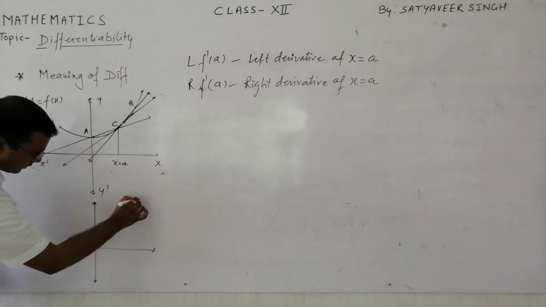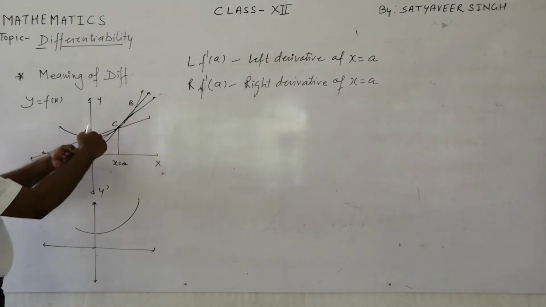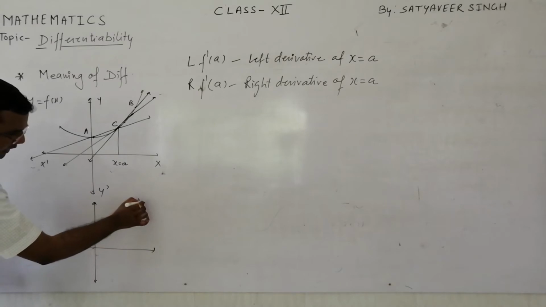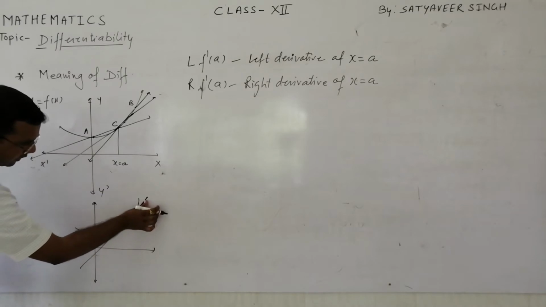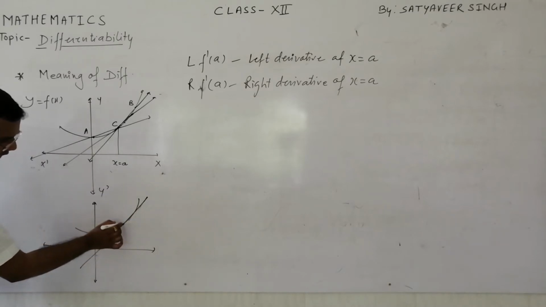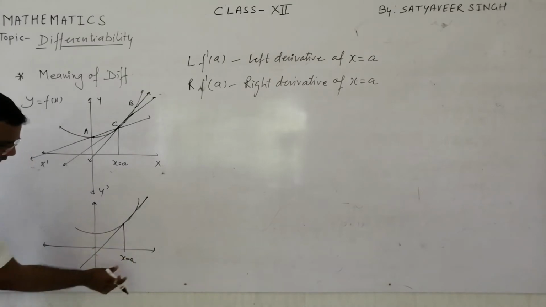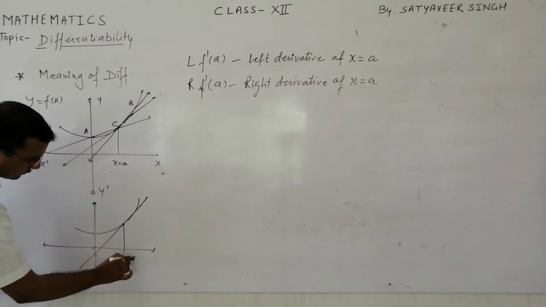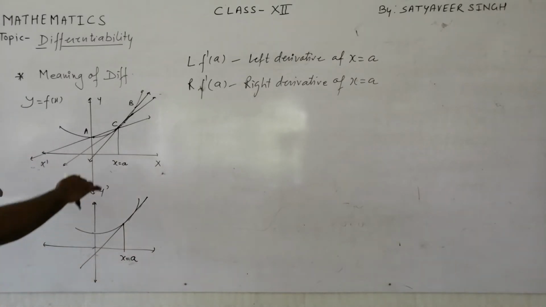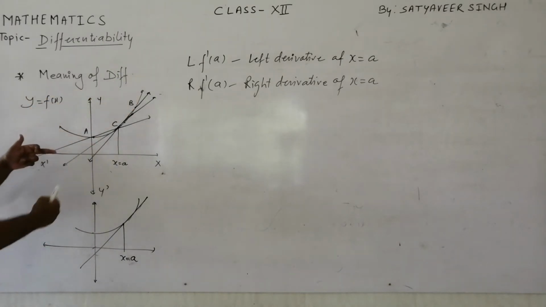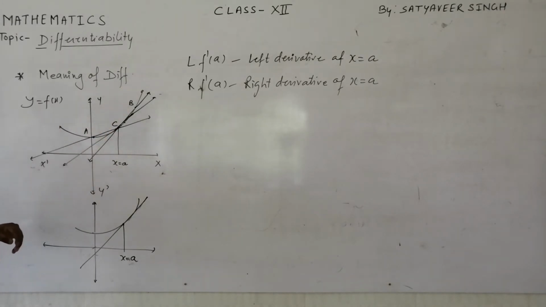See, I am saying suppose this is the curve and both points approach point C, then what happens? The secant now becomes the tangent at this point. This is the point x is equal to a, and when both points come very close to point C, all the secants become the tangent at this point.